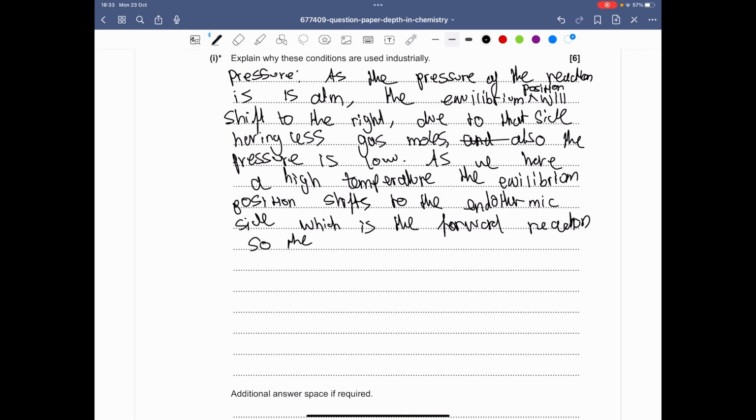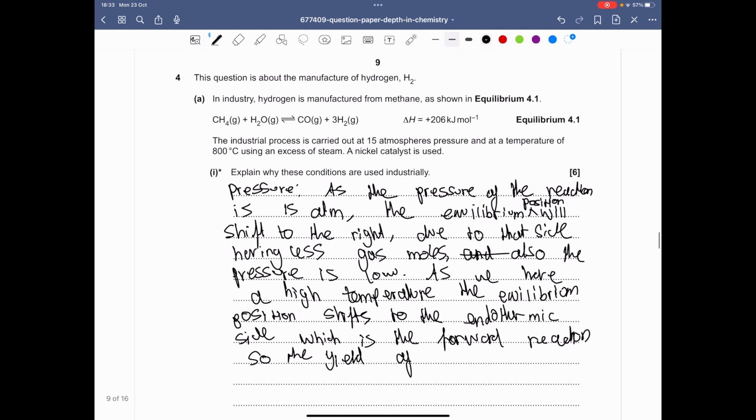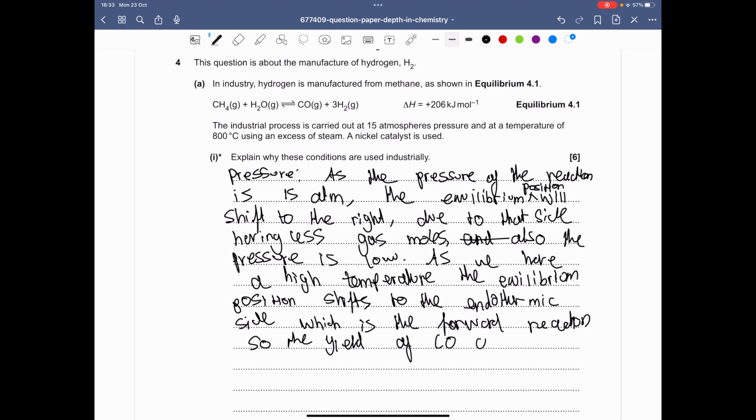So the yield of carbon monoxide and hydrogen increases.